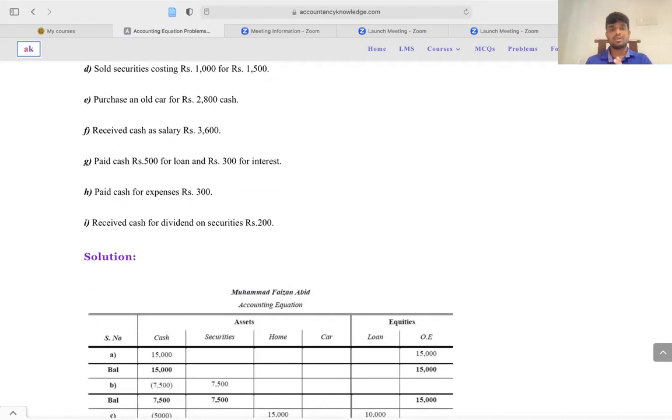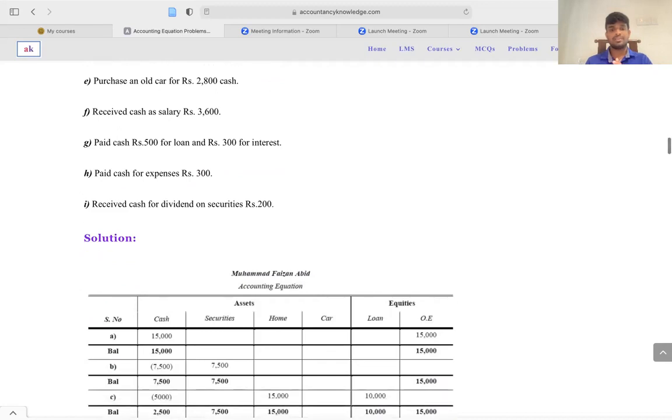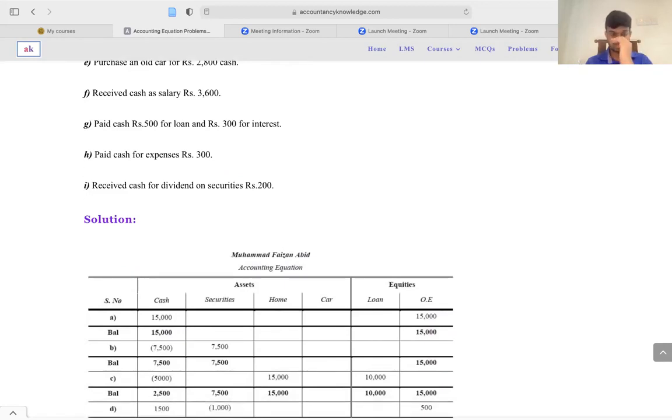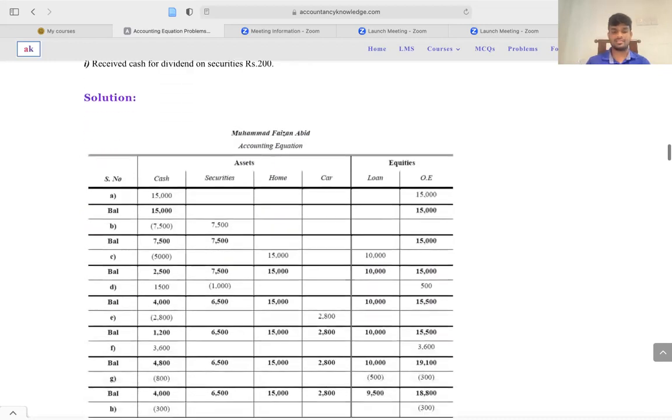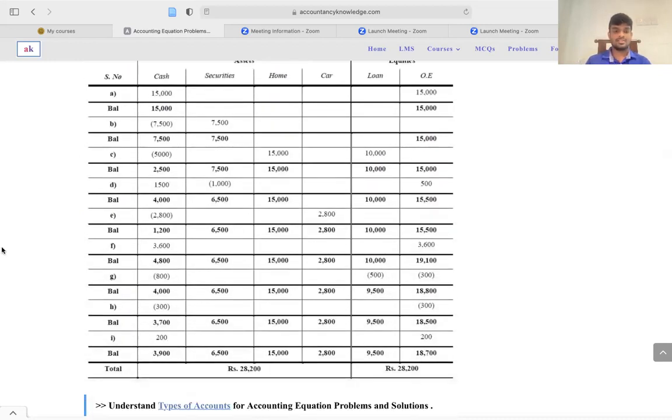So you need to reduce it from the owner's equity, and the total value of 800, which is paid by cash, decreases the cash balance. So your cash balance will be decreased by 800. The loan balance is reduced by 500, because the capital value is 500, and your owner's equity is affected by the interest expense, which is 300.